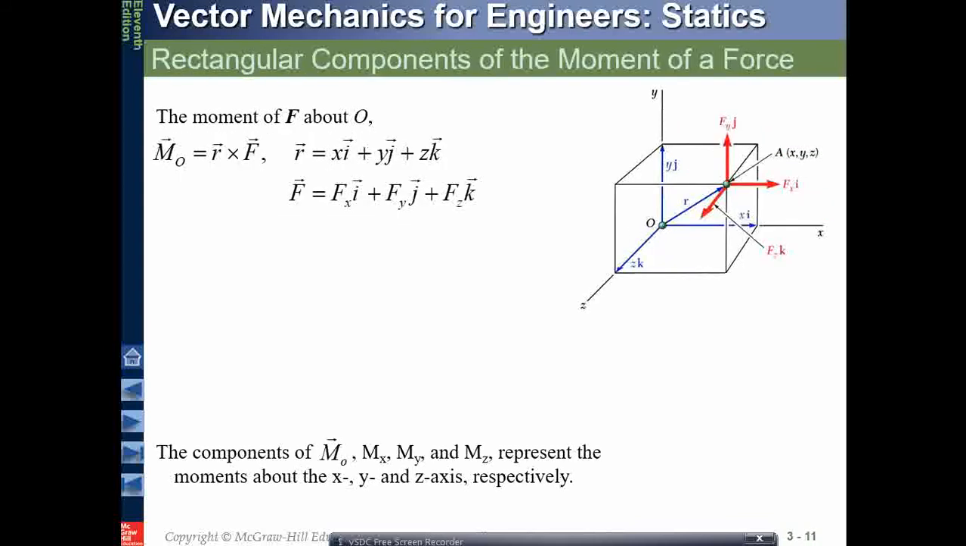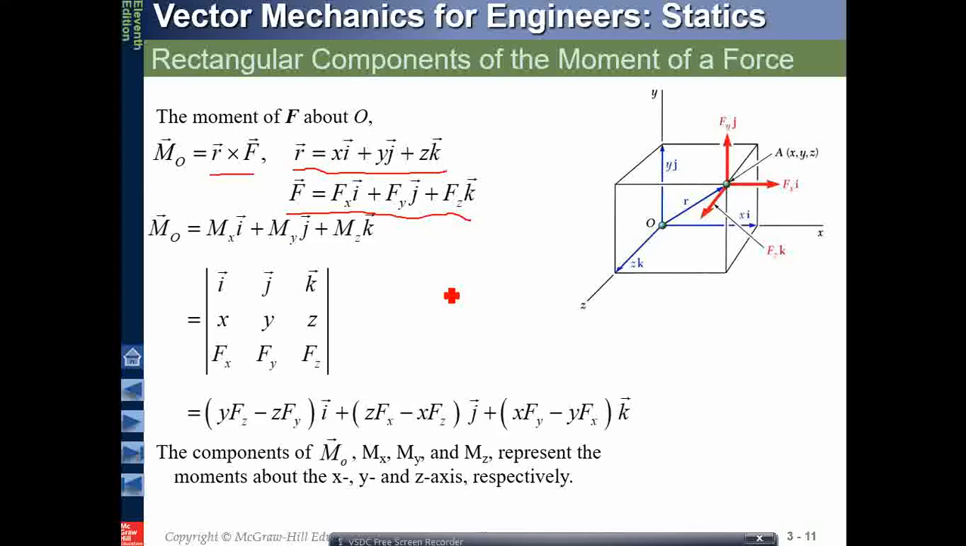Okay, this is again about moments: rectangular components of the moment of a force about a point which is not exactly at the origin. So we have a position vector from 0 to the point of application A. A has the coordinates x, y, z. So we have the components Fx, Fy, Fz along the x, y, and z. So the moment will be r cross F, and the components of position vector r are this, and the components of force F are this.